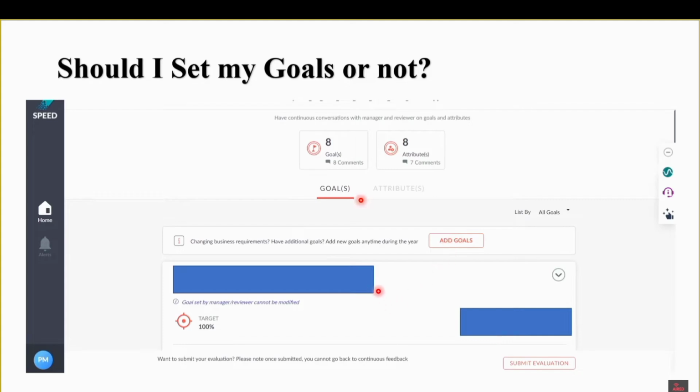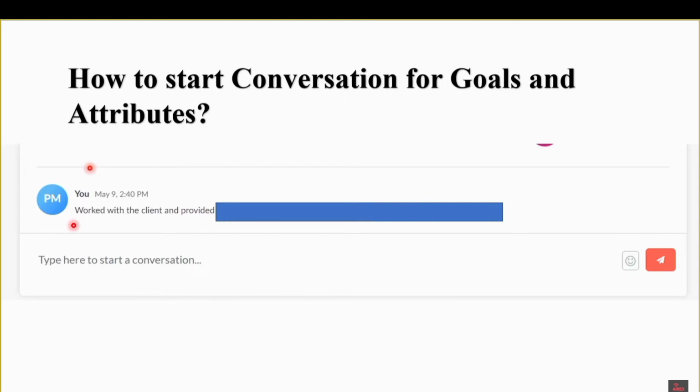If you scroll a little bit down, you will find a space where you can add a comment, where you can discuss and chat with your manager and reviewer. Here you can see there was a question: have you met the complete target, yes or no. Then you can also add a comment. Here you will find that yes, you have worked with the client and provided all the solutions and services, and you worked as an excellent resource to the client.